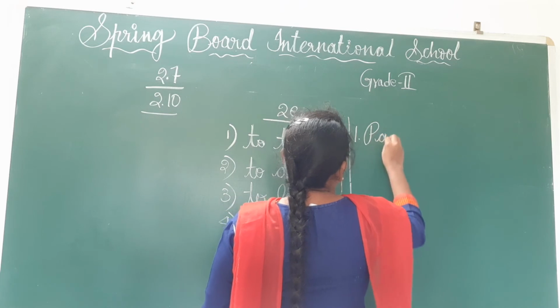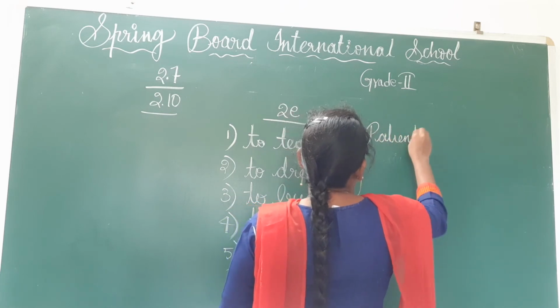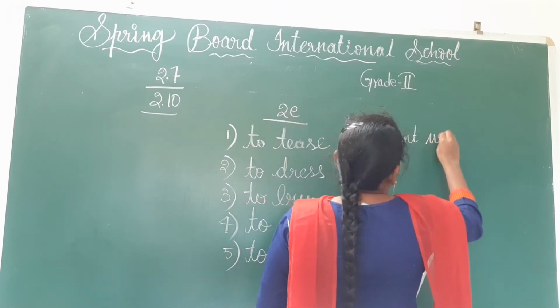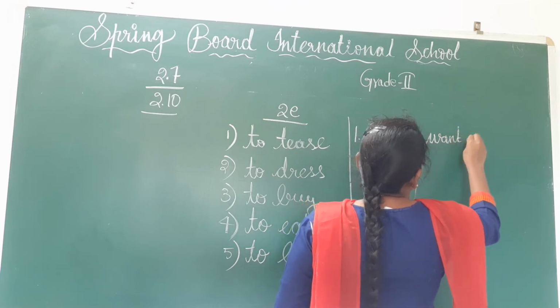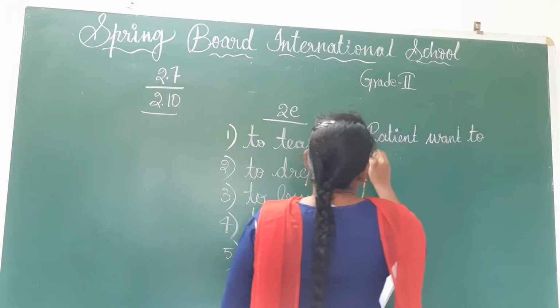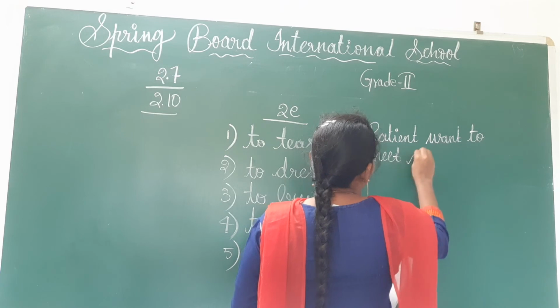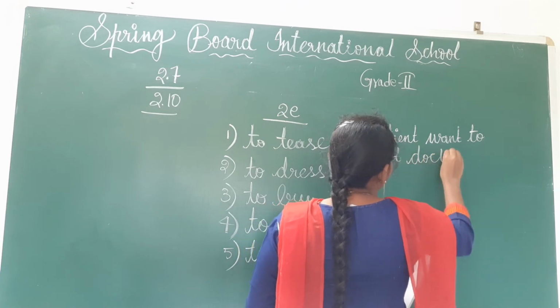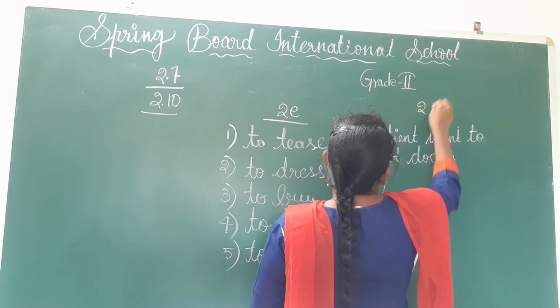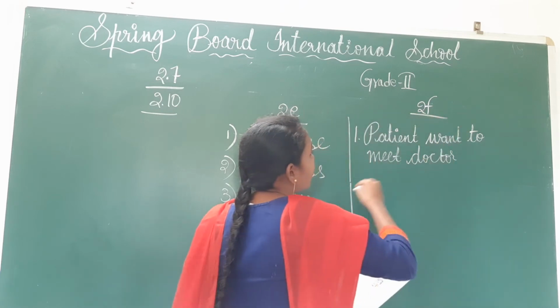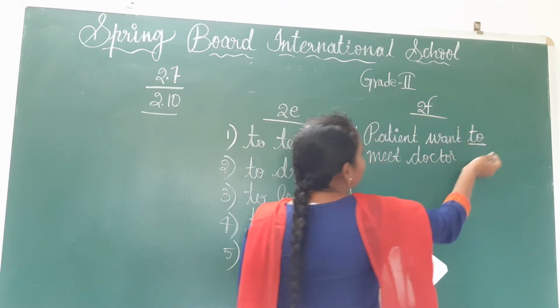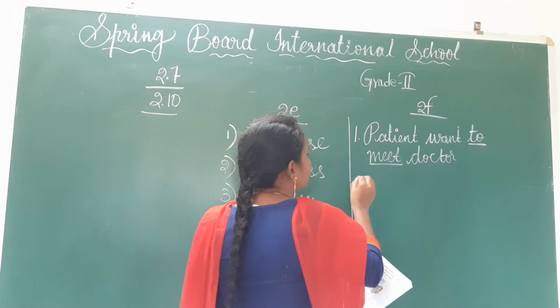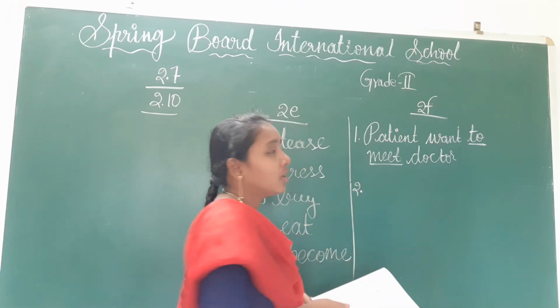Like that you have to write: patient want to meet doctor. This one is 2F. See, here 'to' came and the verb form also came, children. Like this you have to write.